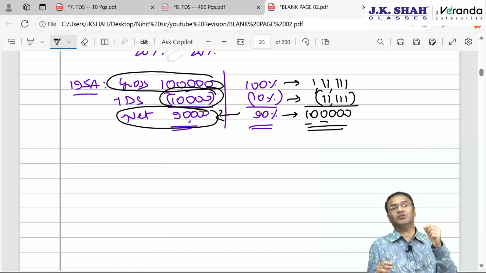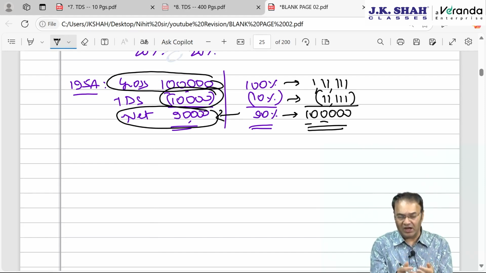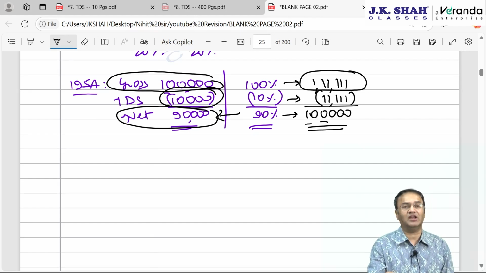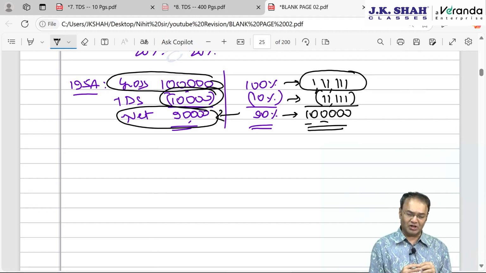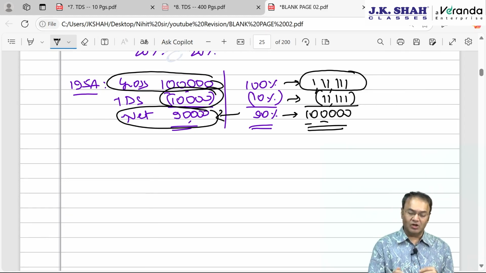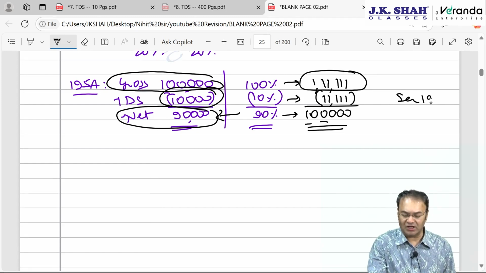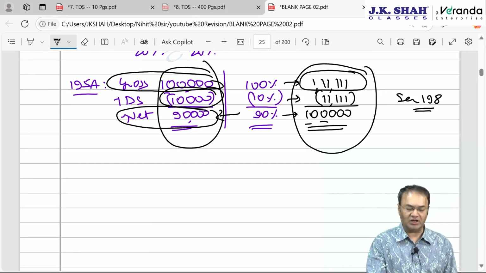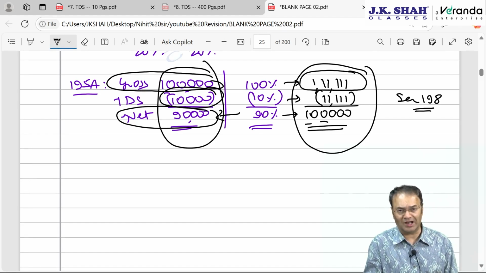How much deduction will be allowed to the payer while entering into such arrangement? Answer, payer will get deduction of expenditure of 1,11,111 under grossing up principle. And how much will be deemed to be the income of the payee? Payee's income will also be 1,11,111 and not 1 lakh, irrespective of method of accounting. Why is it so? Because of section 198, which says that TDS is also an income, whether it is deducted this way or it is deposited directly by the payer without deducting.